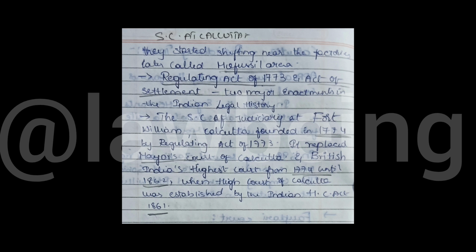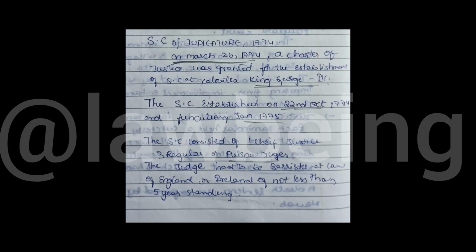And also the Supreme Court of Judicature, 1774. Remember that date, March 26, 1774: a Charter of Justice was granted for the establishment of the Supreme Court at Calcutta. It was established under King George III. The Supreme Court was established on 22nd October 1774 and functioning started in January 1775.